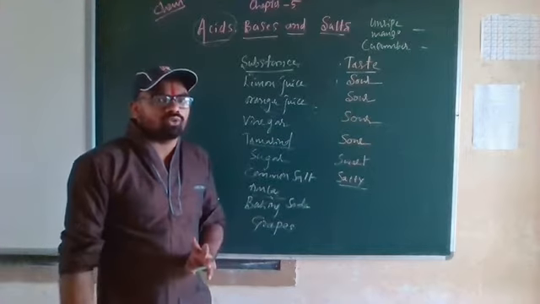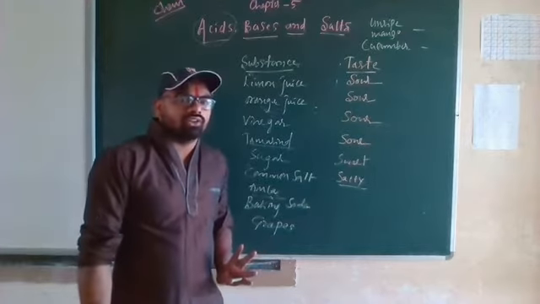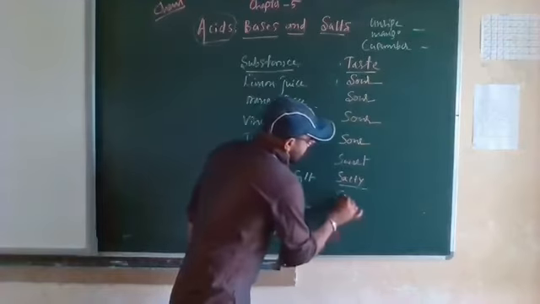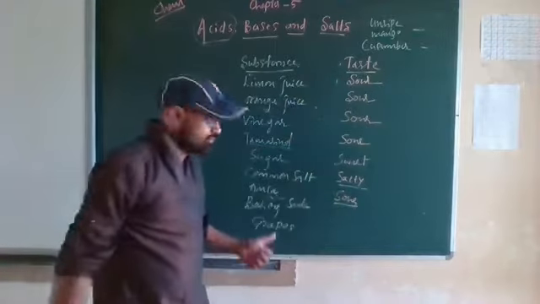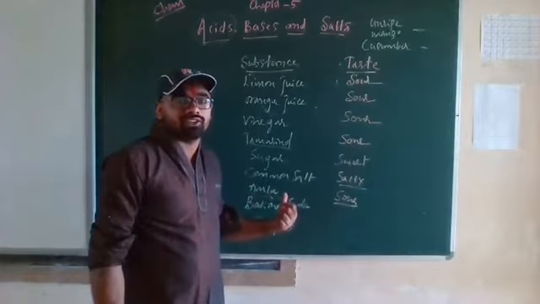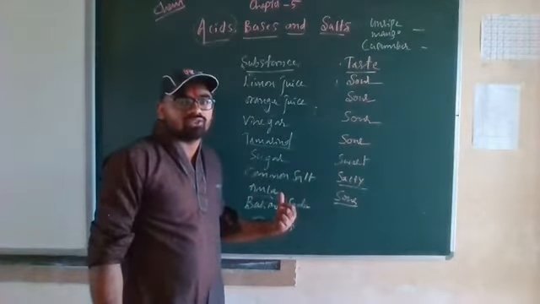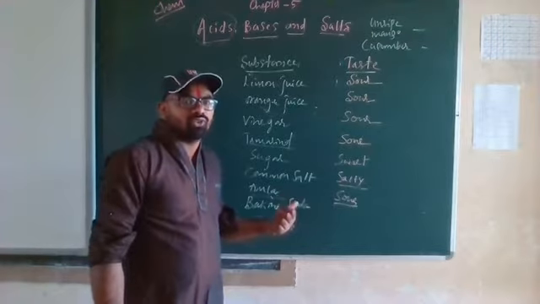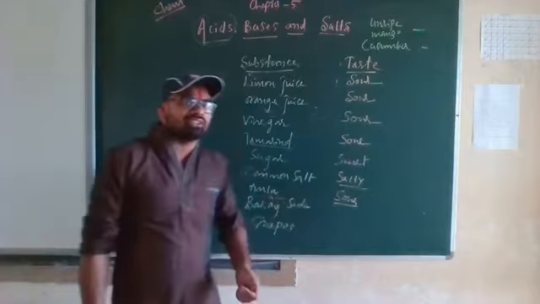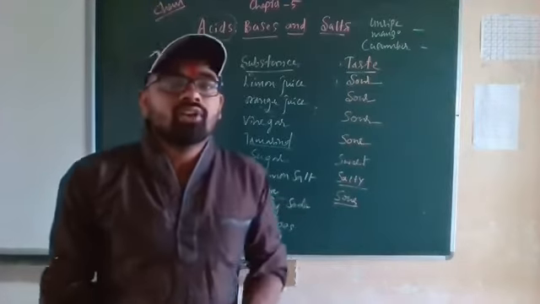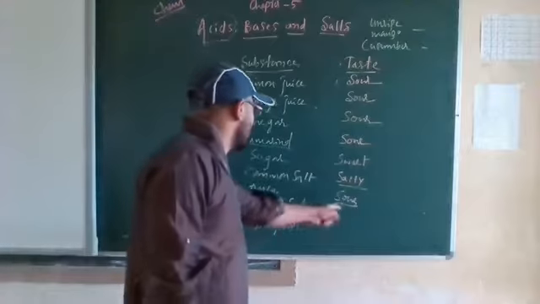Amla juice, you have known. It is available in Ayurvedic shops. So amla is again sour in nature. Amla is a kind of fruit, not Hashim Amla, the cricketer. The South Africa cricketer's name is also Hashim Amla, but he is a cricketer. That amla is different and this amla is different. This amla is a fruit. That is also sour.